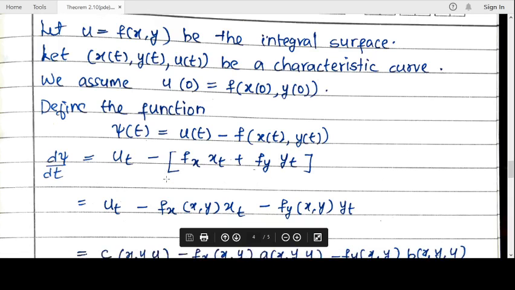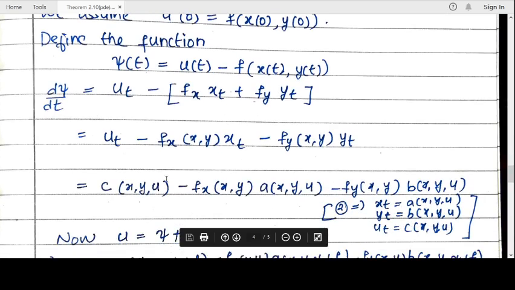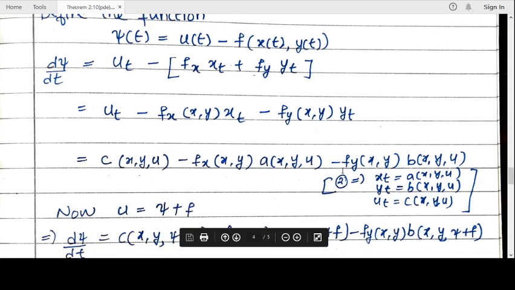Now when you substitute the values, we can see that f is a function of x and y, so you will get u_t minus f_x at (x, y) x_t, minus f_y of (x, y) y_t. Now we know that u_t is nothing but c, by the equation of characteristic curves we have from equation 2.